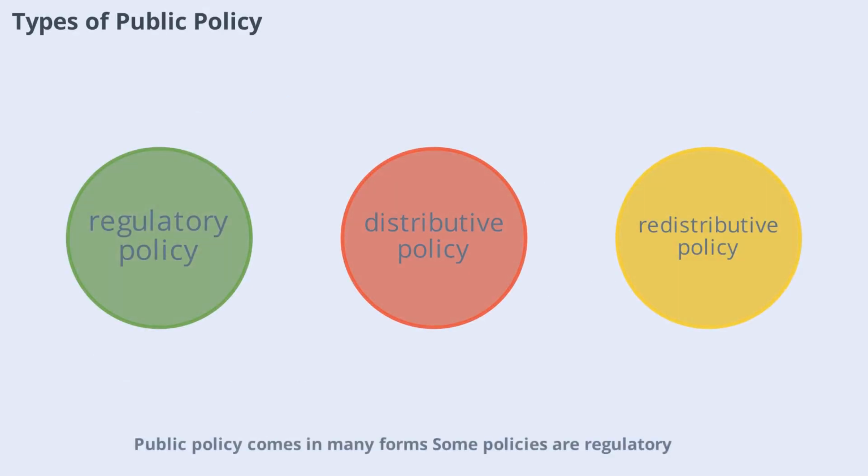Public policy comes in many forms. Some policies are regulatory, setting rules that individuals and businesses must follow. Others are distributive, allocating resources like funding for schools or infrastructure. There are also redistributive policies, which aim to reduce inequality by shifting resources from one group to another, such as through social welfare programs. Each type of policy serves a different purpose and addresses specific needs within society. By understanding these categories, we can better grasp the range of tools governments use to solve problems and promote the public good.